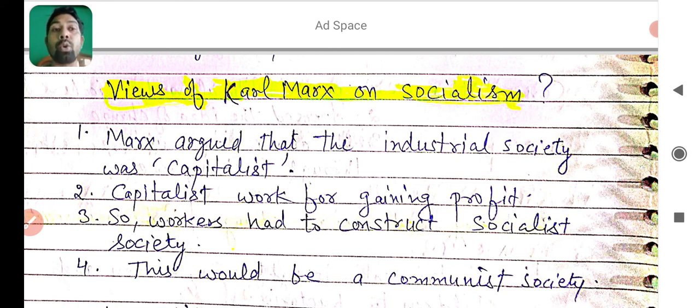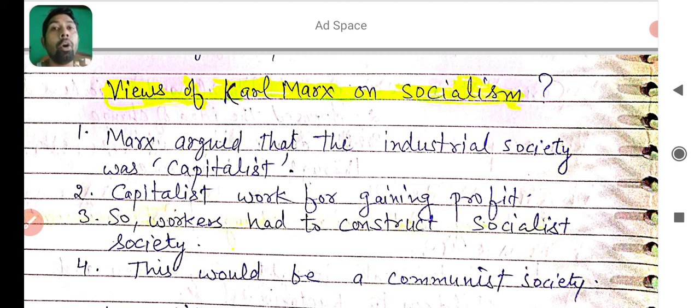So workers had to construct a socialist society. How to construct a socialist society? By dividing this property equally. This would be a communist community, a communist society. According to Karl Marx, if the workers want to construct a socialist society, they have to divide the private property equally, and when the private property is equally divided, this society will be known as communist society.